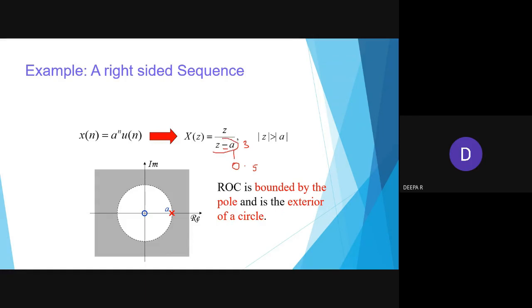Pole, in the sense, the denominator we call it a pole, z minus a. For example, z minus 3. That means z equal to 3, that a value is 3. So you draw a circle with a radius of 3 and shade outside. So it is bounded by the pole and it is exterior for the right hand side sequence, and your modulus of z is greater than a.